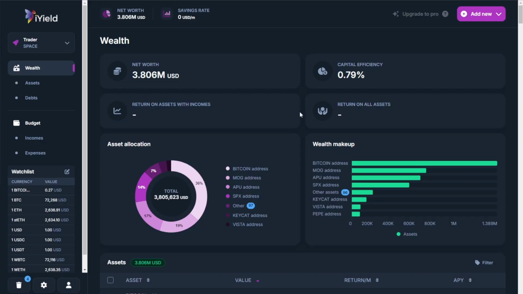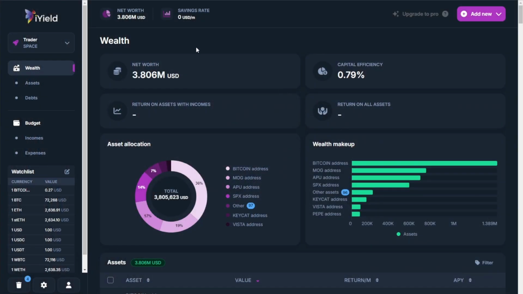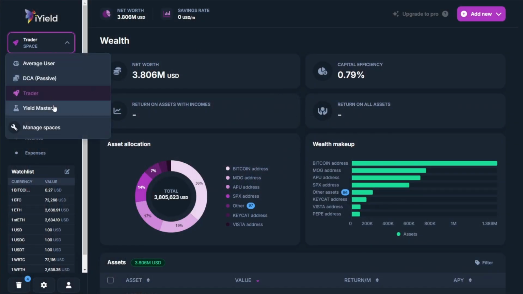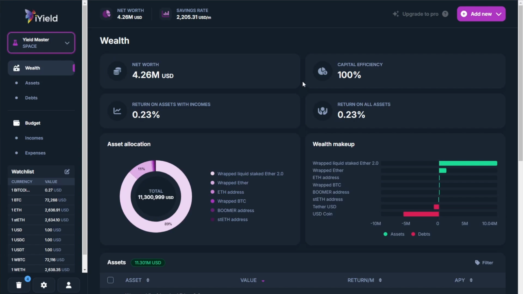And you can add multiple account addresses in this case, so multiple 0x addresses, tracking all those different networks all within one UI. Really great stuff. But this is from a trader's perspective. Where iYield really shines, in my view, is for those who are tracking yield generation across a variety of lending and borrowing protocols or staking protocols. Not to mention across various different emerging L1 and L2 networks.